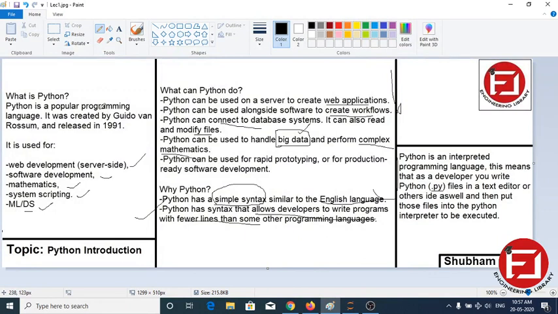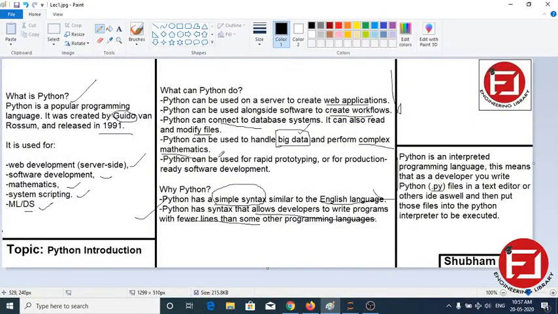Now we have discussed many things: why Python is used, in which areas Python is used. But the first release of Python was by Guido in 1991. It is a programming language which was released in 1991 by Guido.